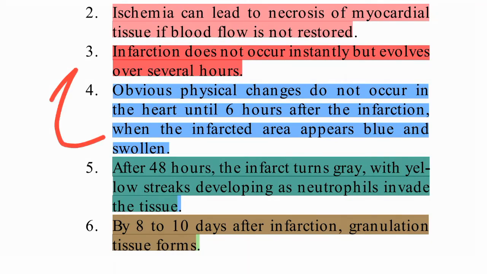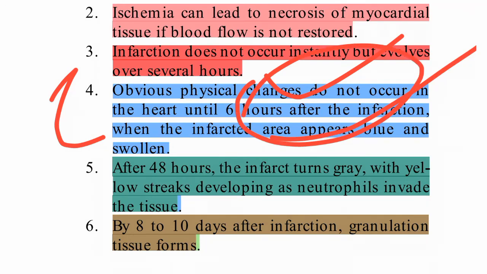Obvious physical changes do not occur in the heart until 6 hours. After 6 hours, the infarcted area appears blue and swollen. Why blue?